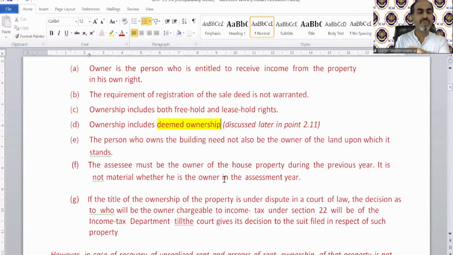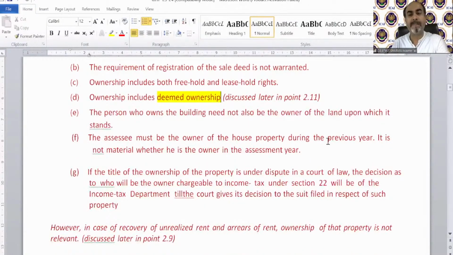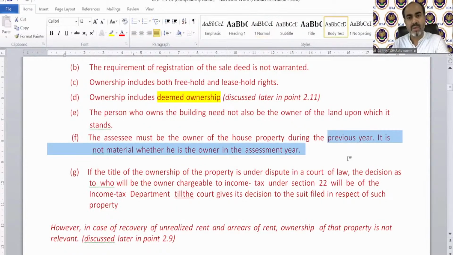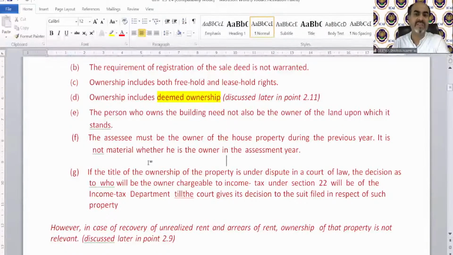The person who owns the building need not always be the owner of the land upon which it stands. The assessee must be the owner of the house property during the previous year. It is not material whether he is the owner in the assessment year, of course.